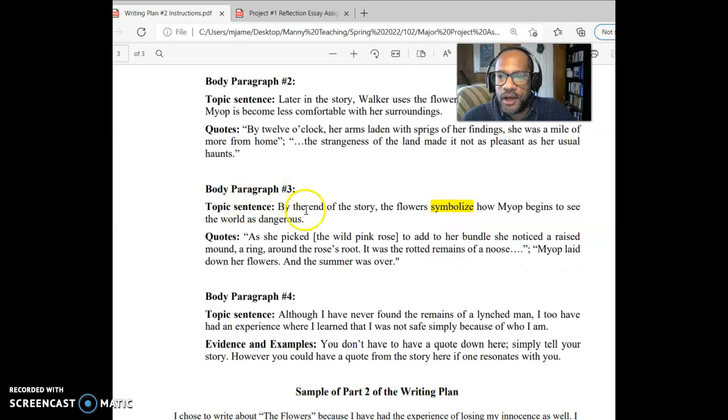Then, third body paragraph, by the end of the story, again, see how I'm dividing this up. Beginning of the story, middle of the story, end of story. The flowers symbolize how Mayap begins to see the world as dangerous. As she picked the wild pink rose to add to her bundle, she noticed a raised mound, a ring around the rose's root. It was the rotted remains of a noose, right? She laid down her flowers, and summer was over. So you can see that these quotes are showing us how things are going to begin to get more dangerous. We're still talking about symbols, but we show how those symbols change as we go through.